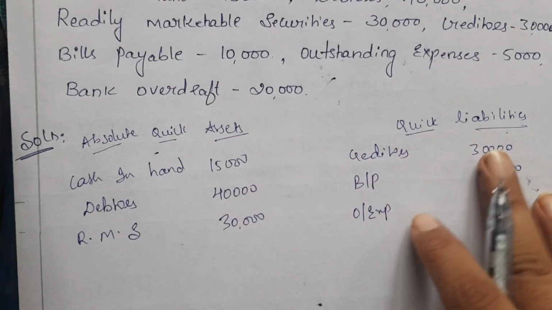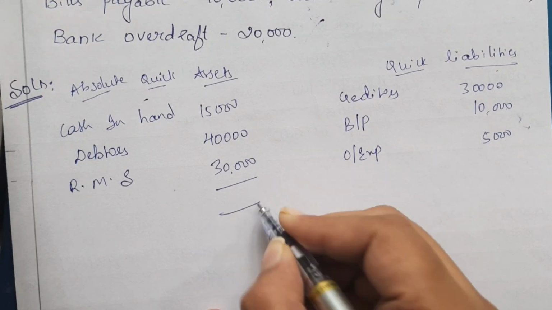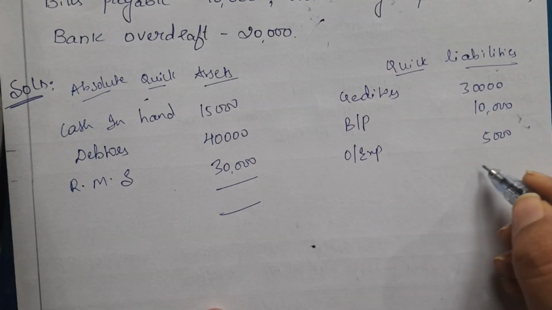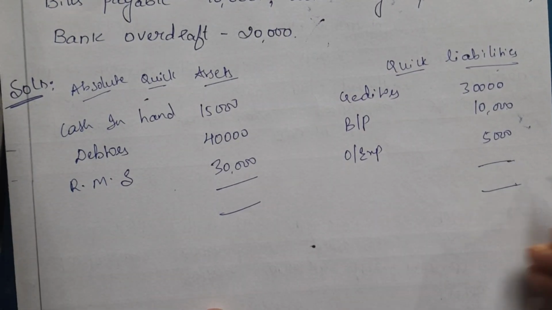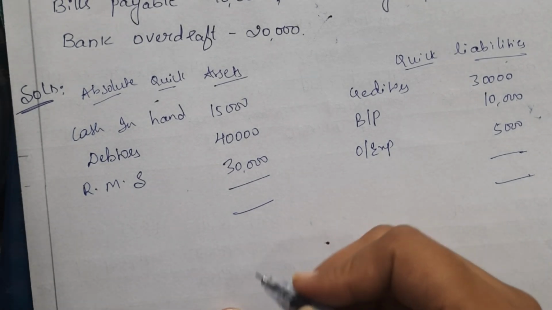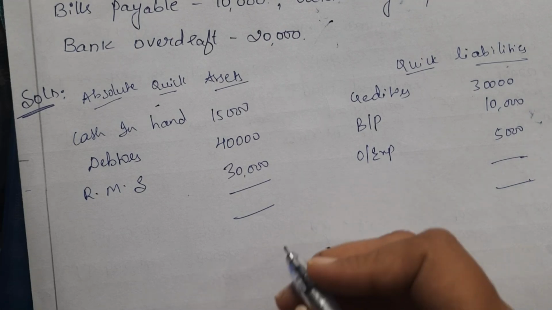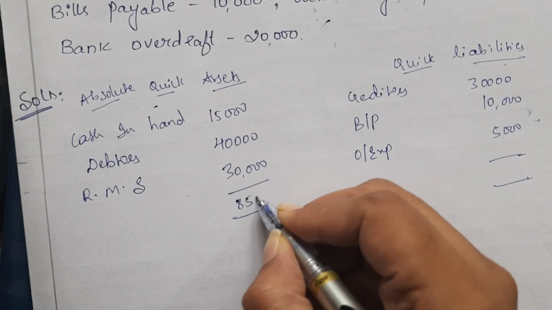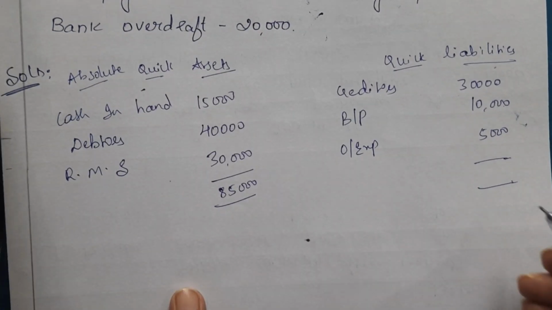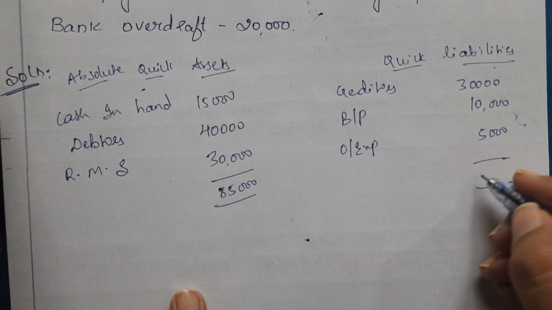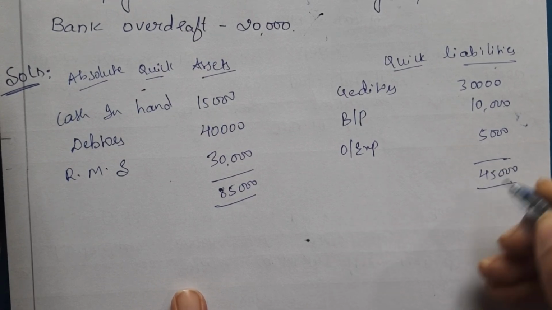Now everything is taken, so check how many absolute quick assets we have and how many quick liabilities we have. Here the total will be rupees 85,000 and here the total will be rupees 45,000.